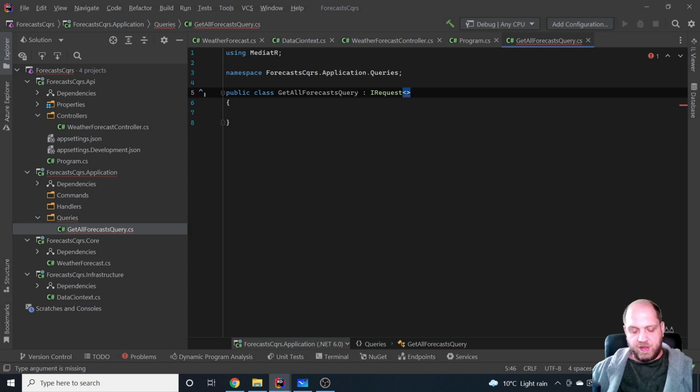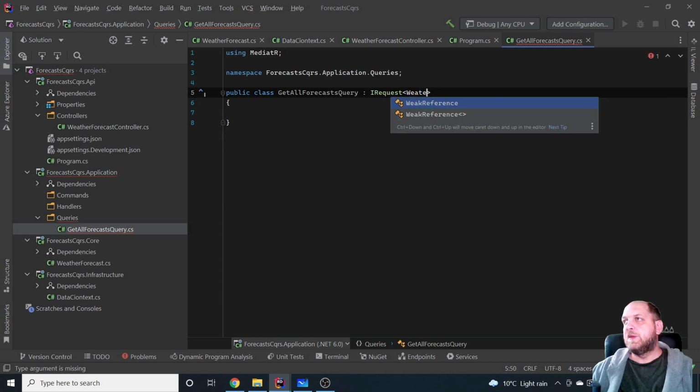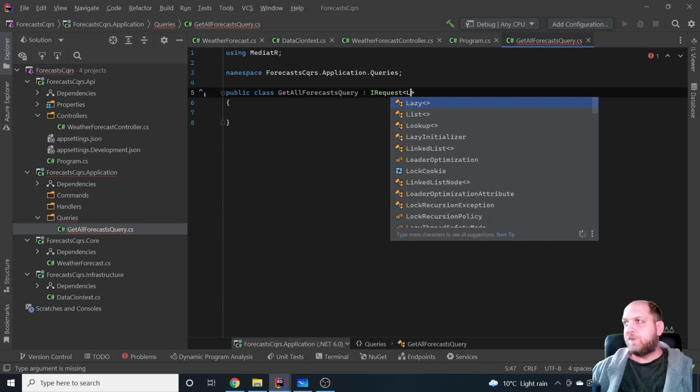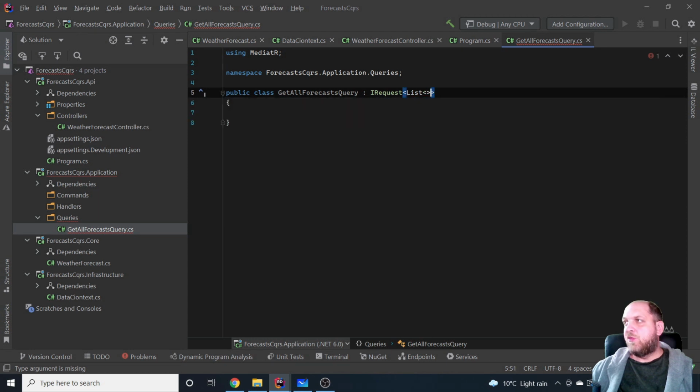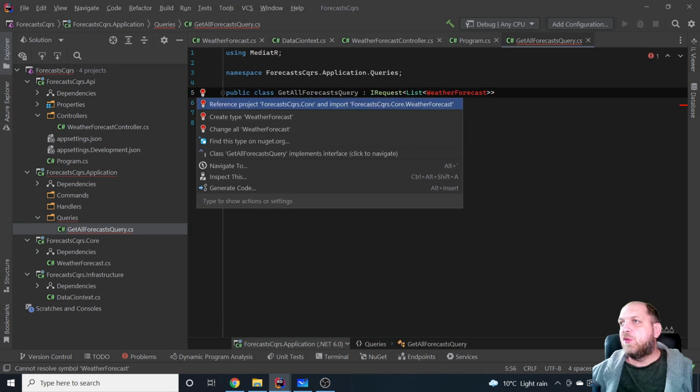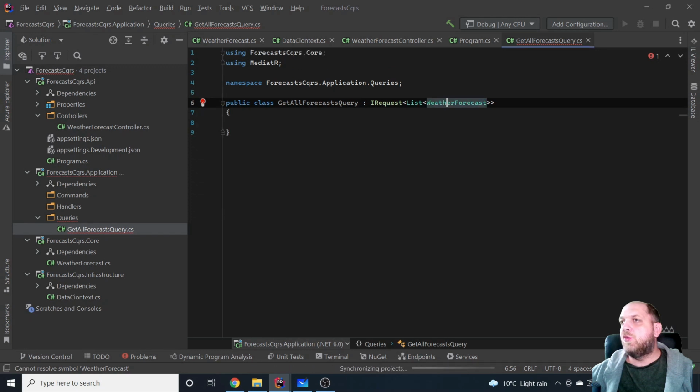And in our case, we will return a list of weather forecast. Okay, and this should be in the reference to format CQRS core. Okay, that would be okay.